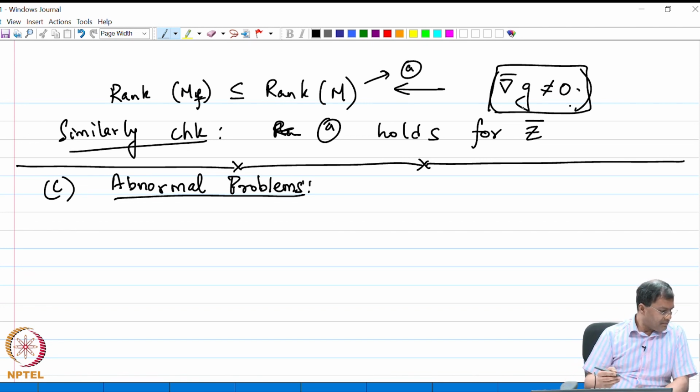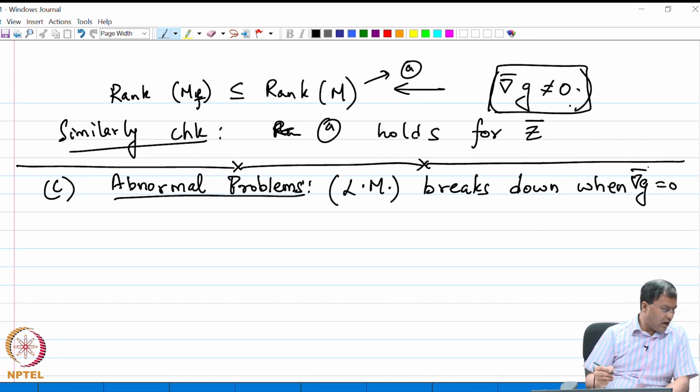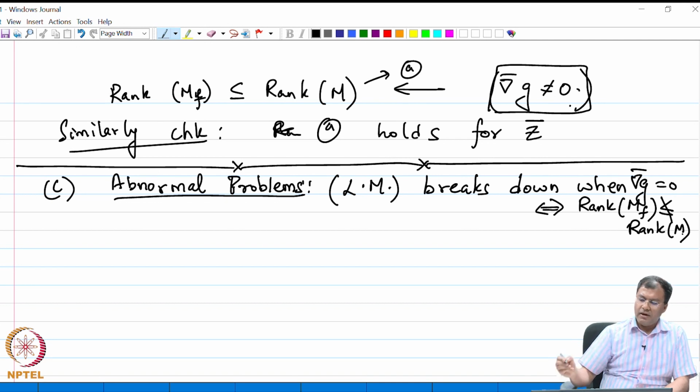Okay. So, it turns out that the Lagrange method breaks down when grad g is 0, right, and we will see how. Or this is equivalent to saying that the rank of the augmented matrix is not necessarily less than or equal to the rank of the full matrix or the Jacobian matrix, right. So, when this inequality is not satisfied, we will run into trouble, right.